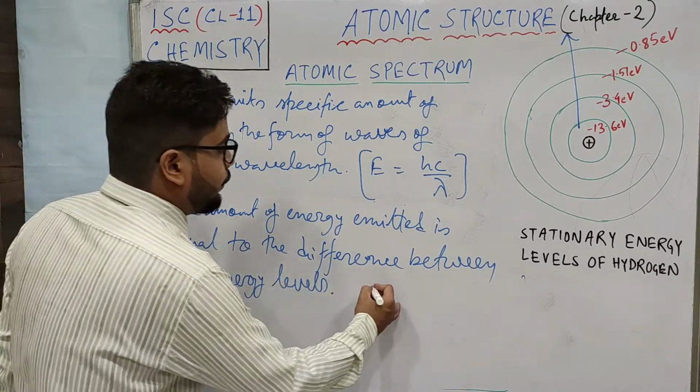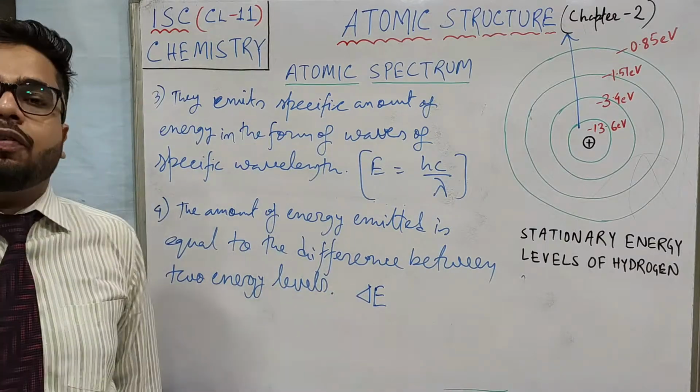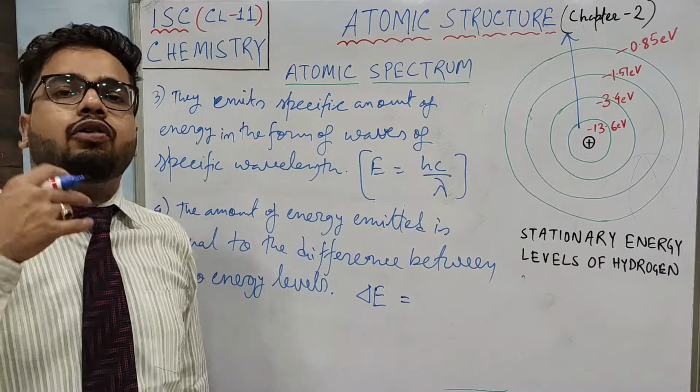So suppose the electron can absorb or emit delta E amount of energy, and the electron is going from x energy level to y energy level.